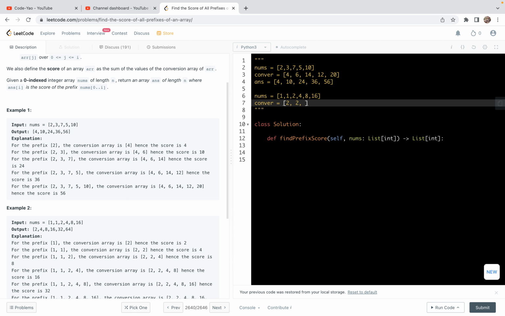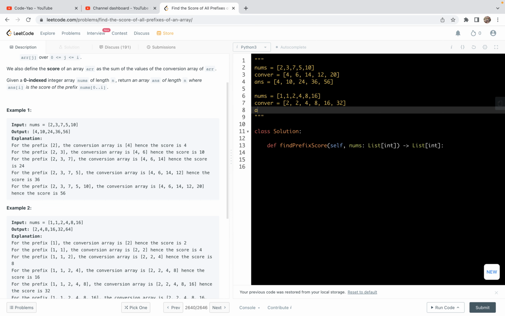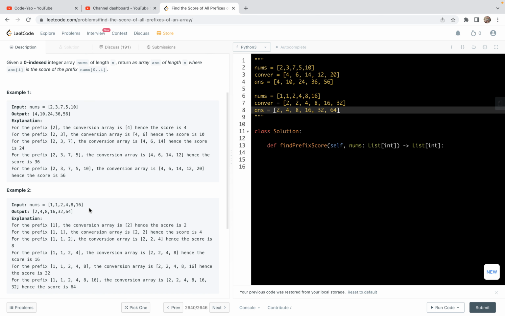It's just 2, 4, 8, 16, 32. And then if you consider the answer, we can get 2, and then we compute the prefix sum or partial sum, we get 4, and then we get 8. So 8 plus 8 will be 16, and 16 plus 16 will be 32, and 32 plus 32 will be 64. So this is the output for the second example.